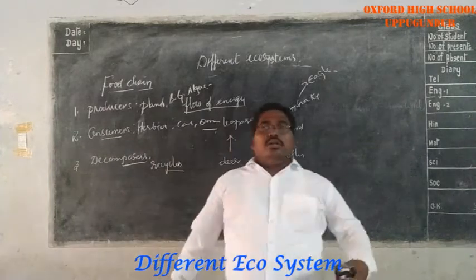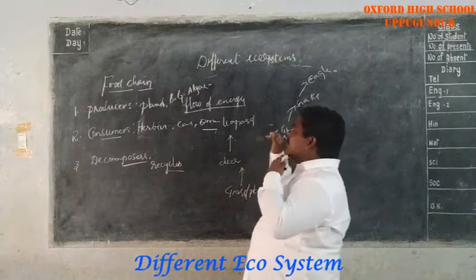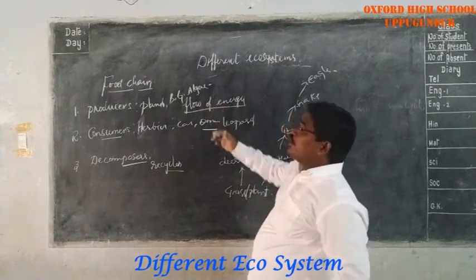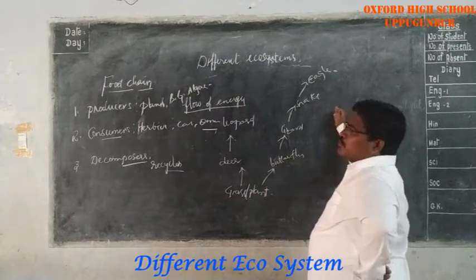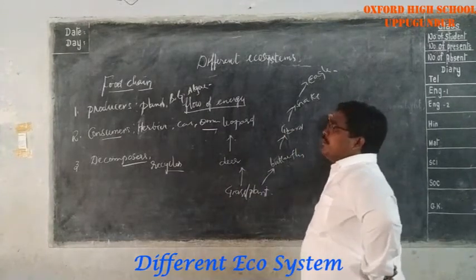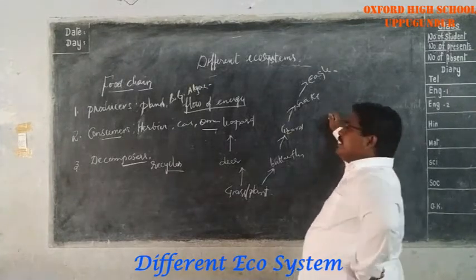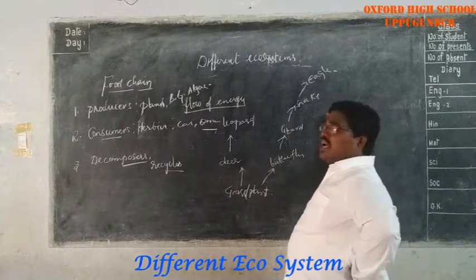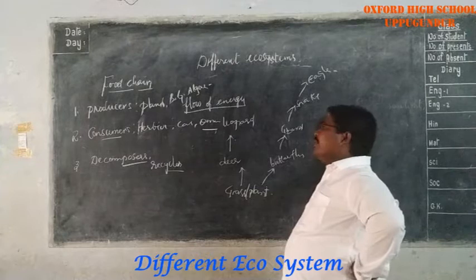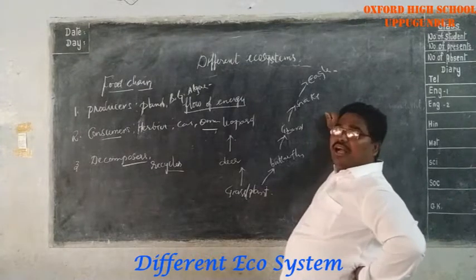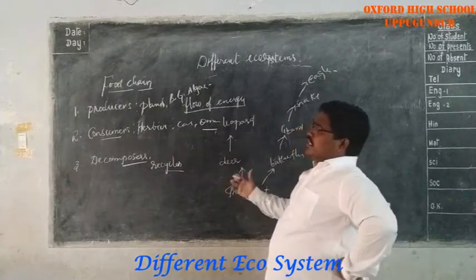So the flow of energy in a given ecosystem is explained by the food chain. The food chain mainly contains three stages or steps: producers, consumers, decomposers. Producers are the plants and blue-green algae which can produce food material. Consumers means all the herbivores, carnivores, omnivores and different types of organisms which feed directly or indirectly on the plant products. Those are the consumers.